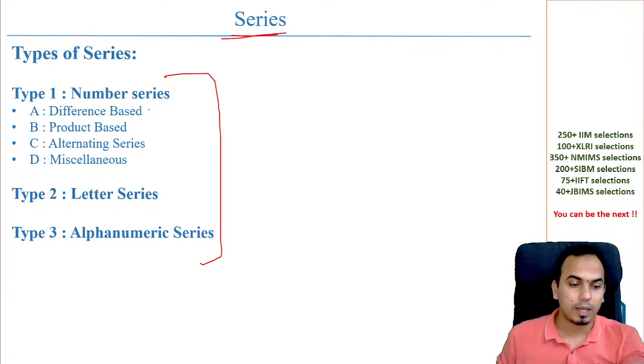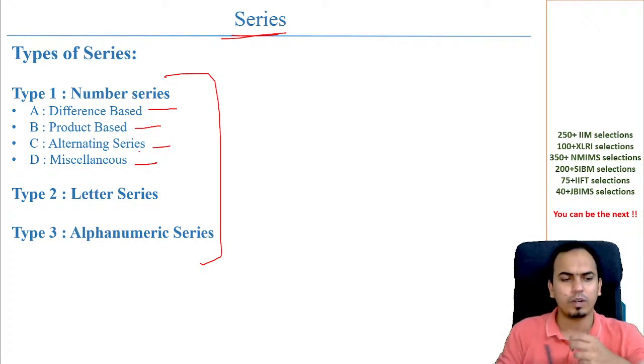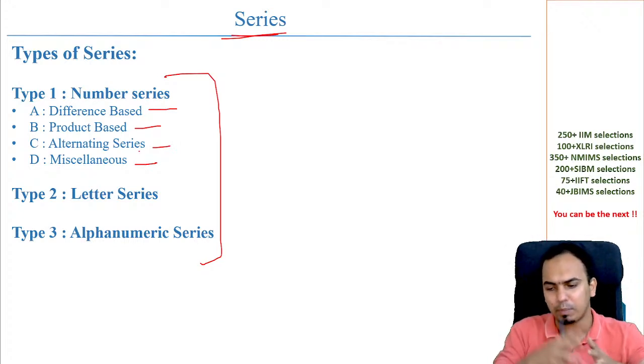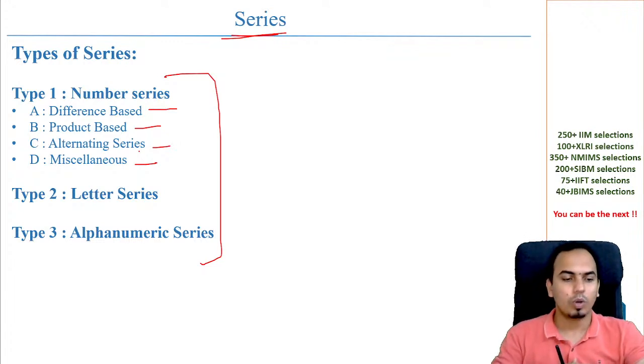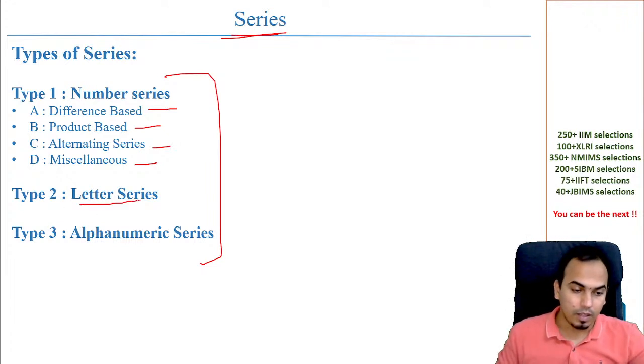A number series can be difference based, or product based, or alternate series, or miscellaneous. Miscellaneous can be a combination of difference, plus or minus both. There can be a combination of product and difference, a combination of a square and a cube, a square and a difference, a square or a product, those kinds of things. Letter series is there and alphanumeric series is there.